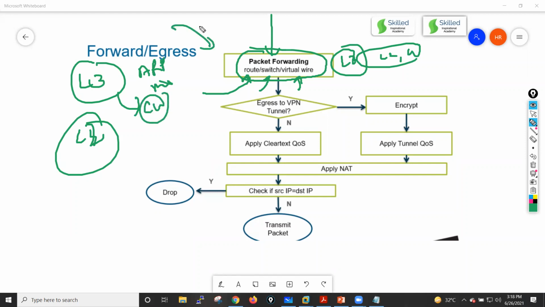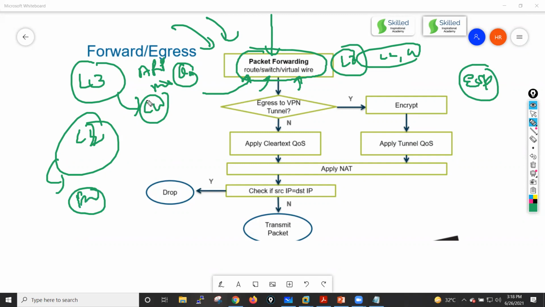It needs to create the IP header if any changes are required on the IP header. If quality of service is configured, then it will apply the quality of service. If the traffic is related to VPN, then in that case it needs to encapsulate all the traffic inside the ESP header, right? So all these things happen at the layer 3 level, guys. Then it will do the L2 level. At the L2 level, it will encapsulate everything in the frame, guys. So it will encapsulate all these inside headers into the frames, and after that it will apply the NAT. It will check if the same source equals the same destination, and it will discard it. Otherwise, it will forward this packet onto the wire.